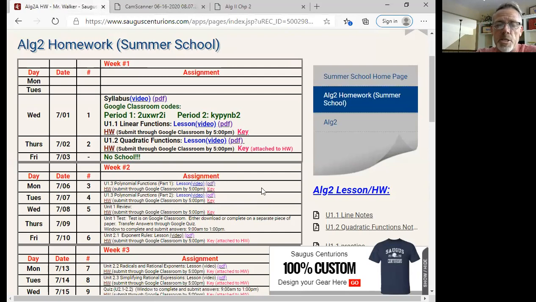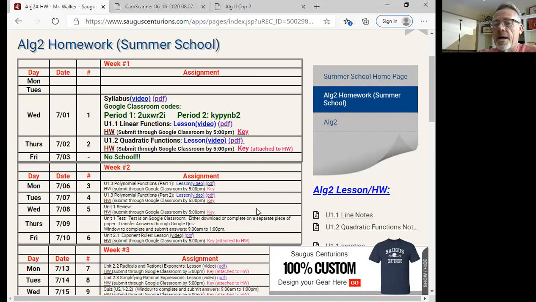I have pretty much every lesson and homework assignment key already posted. So just go at your own pace. If you want to do 2 lessons in one day, that's fine. If you have something going on, if you're part of sports in the morning, or you're going on a vacation, try to get maybe 1 or 2 assignments done and then submit them early.